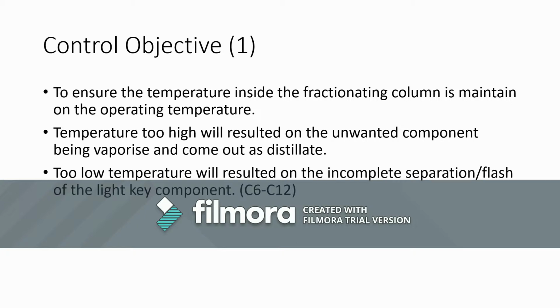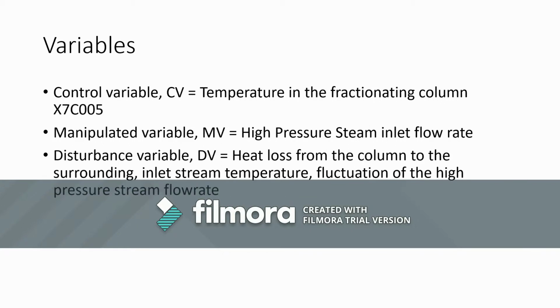If the temperature is too high, the unwanted component will be vaporized and exit as distillate. If the temperature is too low, the light key component will not vaporize fully and will remain in liquid form, which exits as the bottom. For this control objective, the control variable is the temperature in the fractionating column.